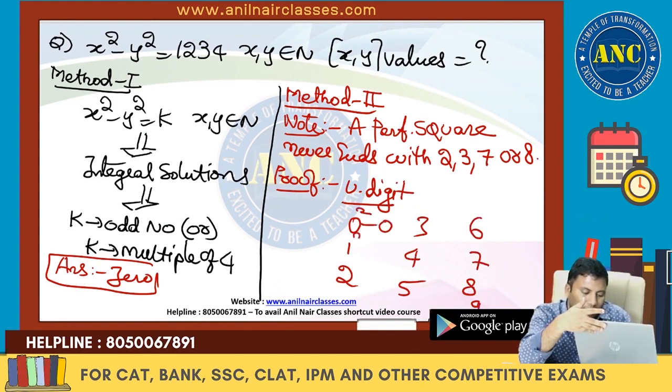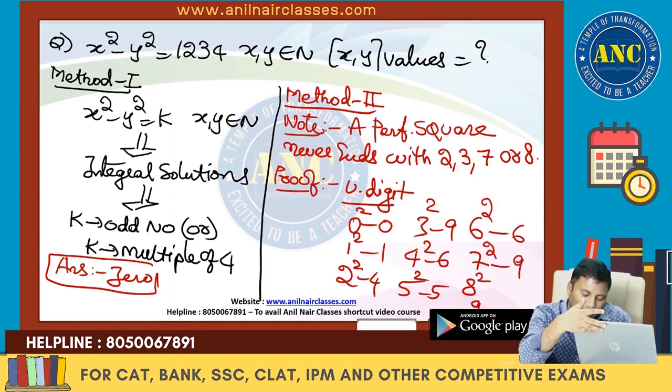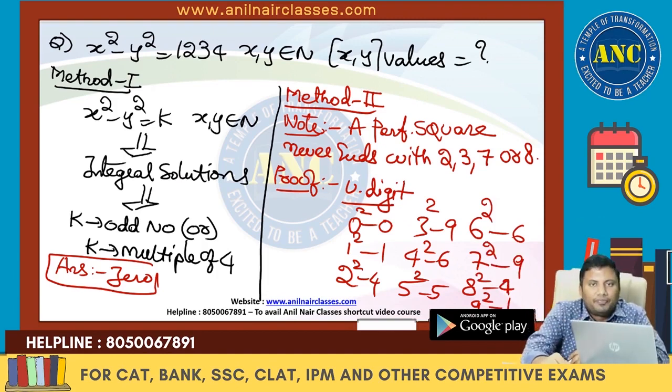0 squared is 0, 1 squared is 1, 2 squared is 4, 3 squared is 9, 4 squared is 16, 5 squared is 25, 6 squared is 36, 7 squared is 49, 8 squared is 64, 9 squared is 81.